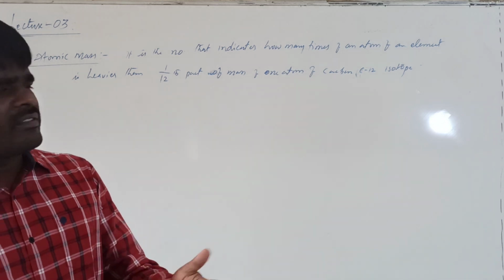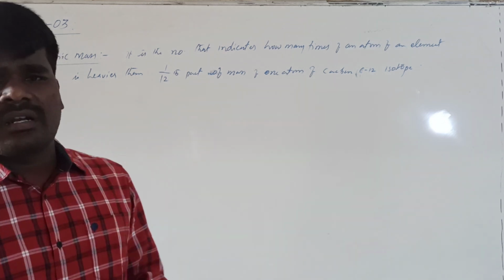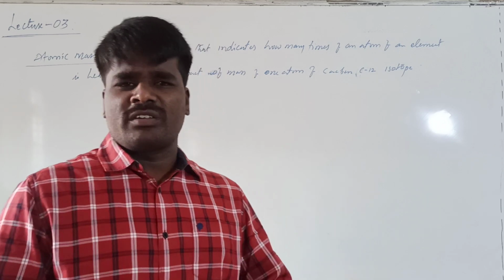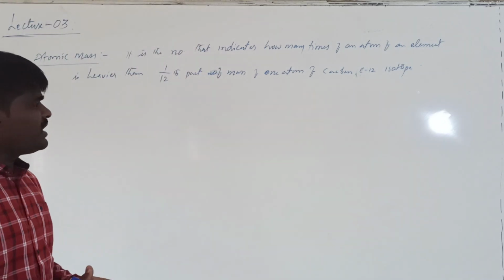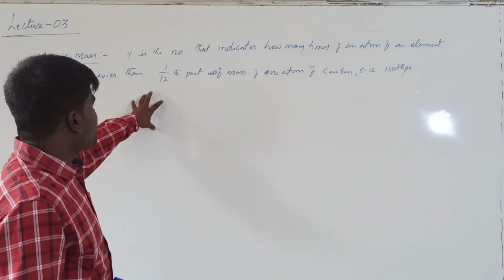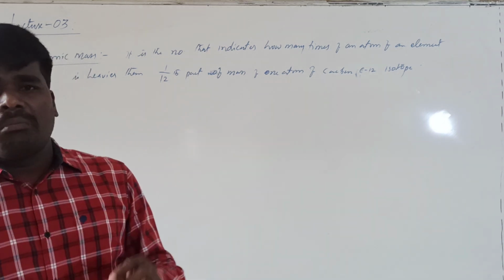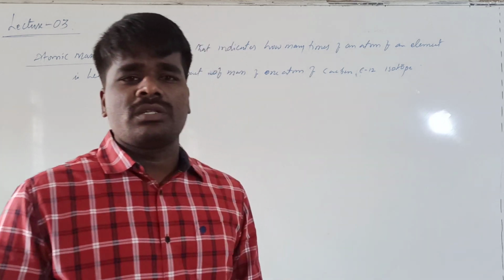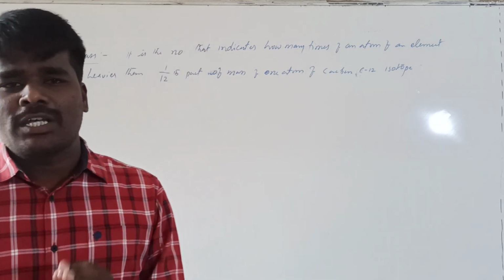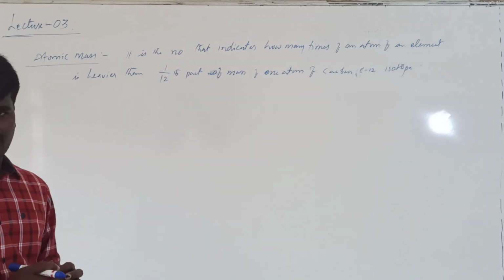Earlier the atomic masses were expressed in terms of hydrogen, later in terms of oxygen, and chlorine also, but the most ideal and optimized way is to compare with the mass of carbon C12, that is, 1/12 part of the mass of one carbon atom of C12 isotope, taken as a reference.